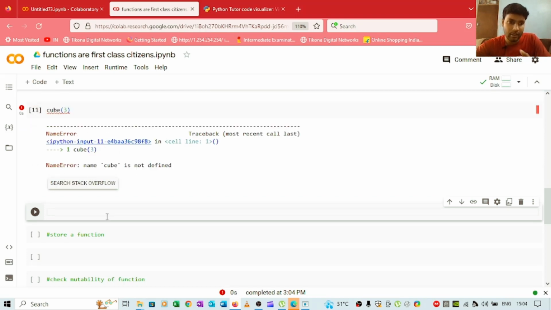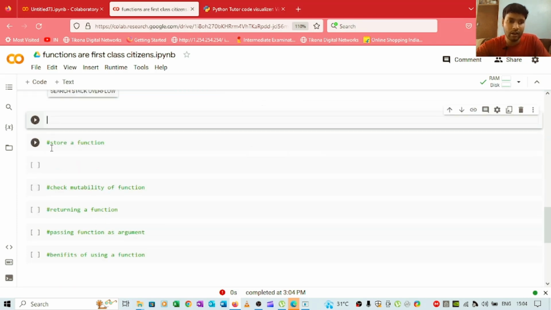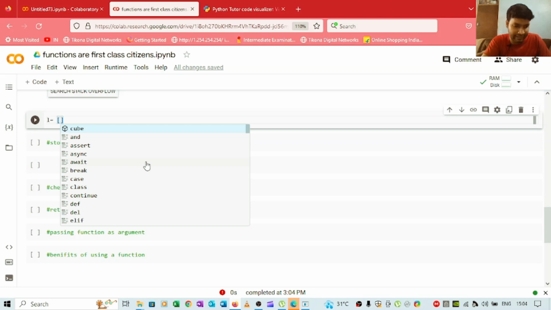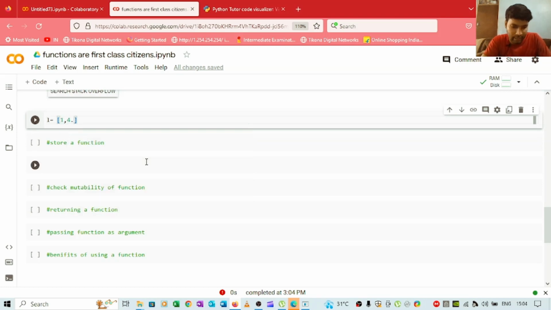And now we will check how to store a function. Till now we have stored different data types, because these were first class citizens. Similarly, we can do the same with functions as well. So I will create a list by the name of L here, and I will store different data types inside this list. Let's say we have an integer, then a float, then a complex, and then we can add a boolean inside this. Similarly, you can add functions as well.